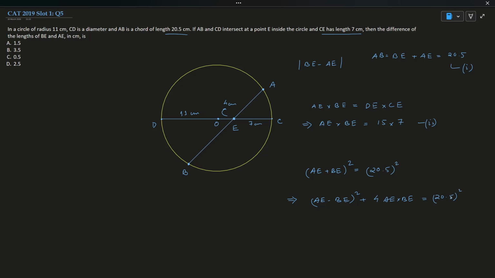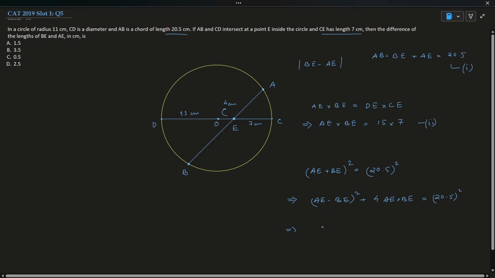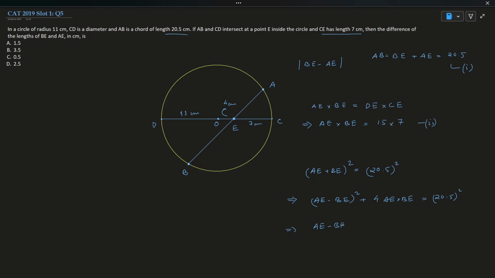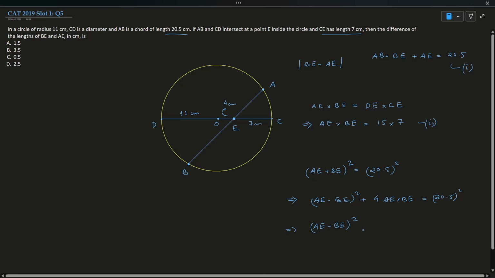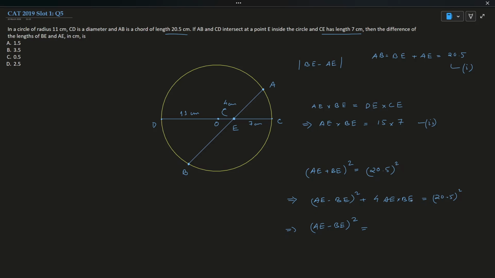So AE minus BE whole square is equal to 20.5 whole square minus 4 times AE into BE.